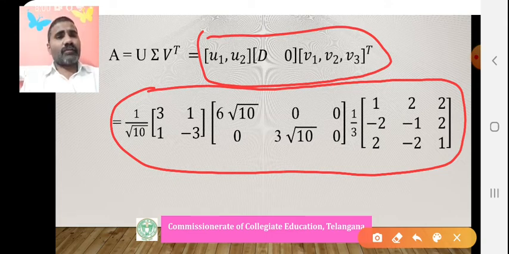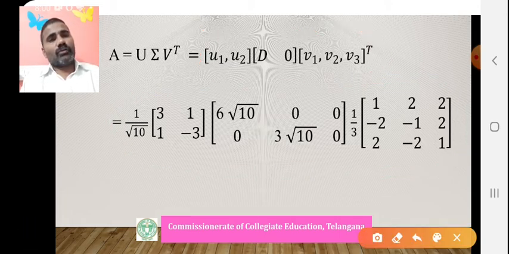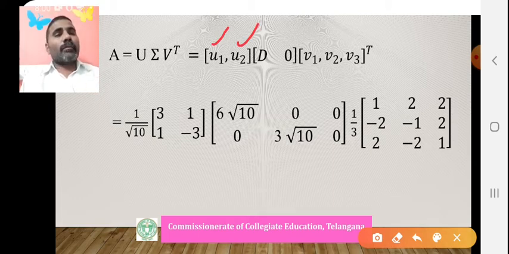The column space of A is spanned by U1, U2. There is no doubt about it. Rank is 2, so the first 2 vectors in U, U1 and U2, are the orthonormal basis of the column space of A. U3 is also there, but rank is 2, so only U1 and U2 are the orthonormal basis.